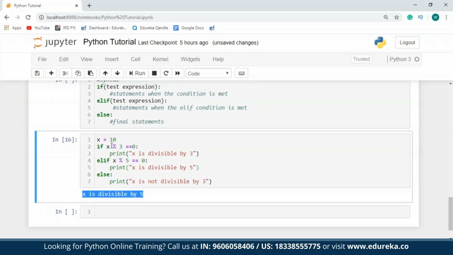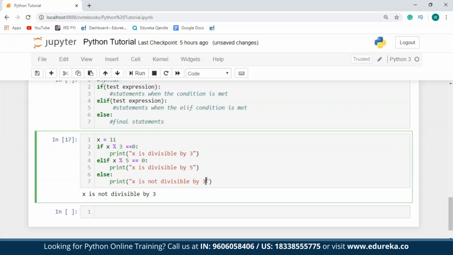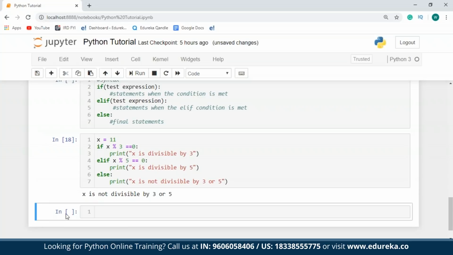Now let me take a number that is neither divisible by 3 or 5. Say for example 11. So guys, the else block has been executed, and since I've not made any changes to this print statement, I have the output as x is not divisible by 3. Let me just add on another part of this statement, which is x is not divisible by 3 or 5, and execute it once again. As you can see over here, the else block has been executed saying x is not divisible by 3 or 5. Let me just explain this once again to you all.